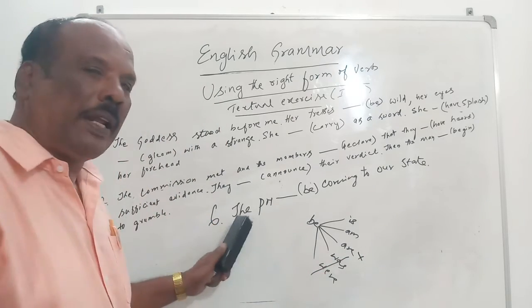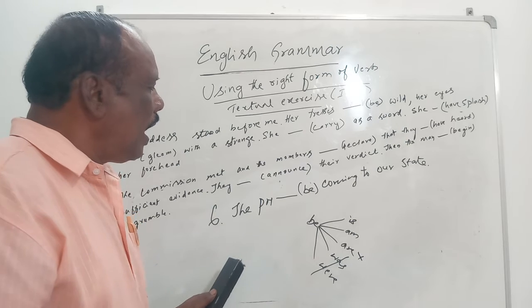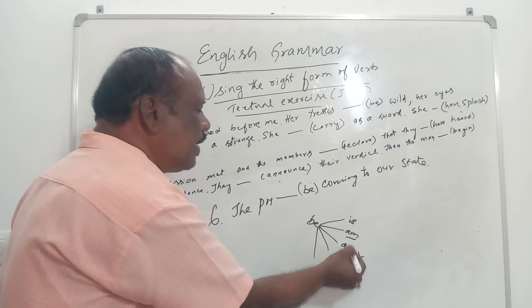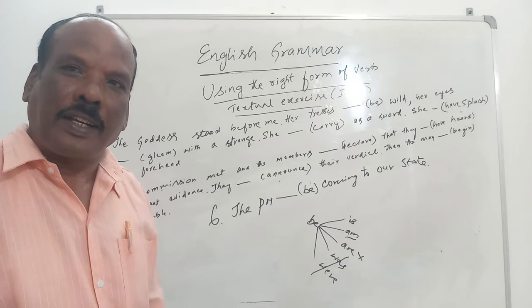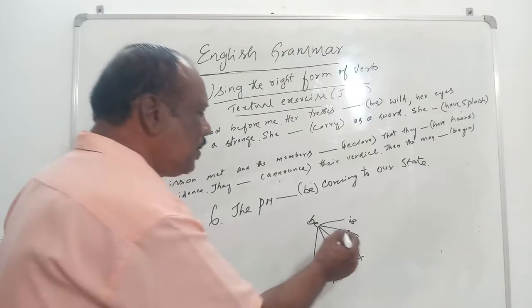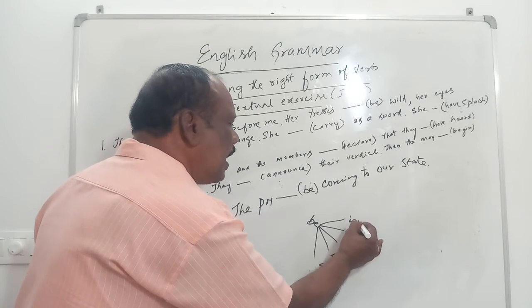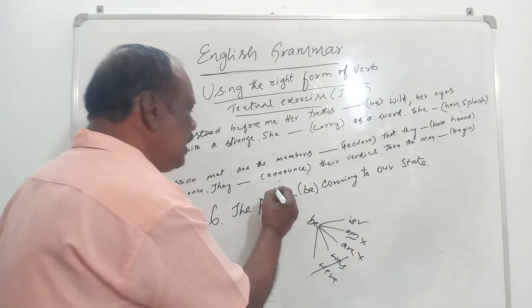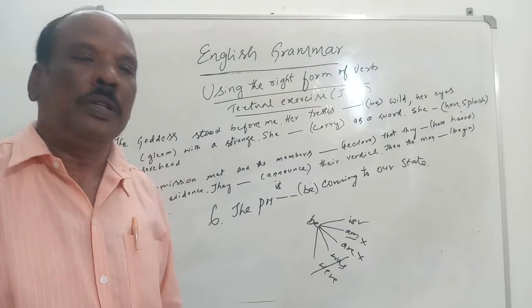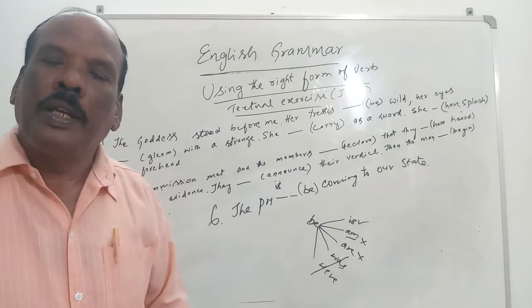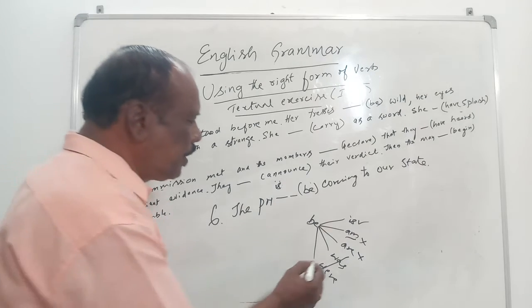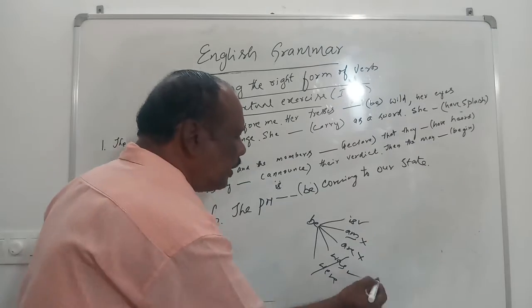There is only one prime minister. Okay, and for prime minister, this doesn't agree. Am doesn't agree. I am, but he is. So this cannot be used, and this has to be used. Is. The prime minister is coming to our state. If it was a past tense form, you should have used this one.